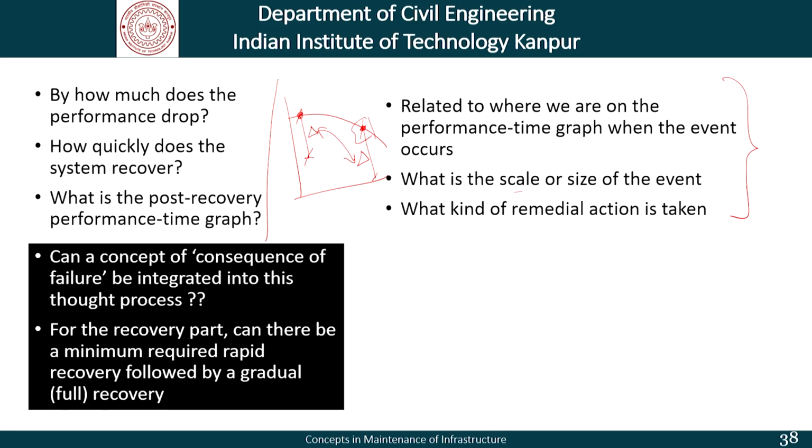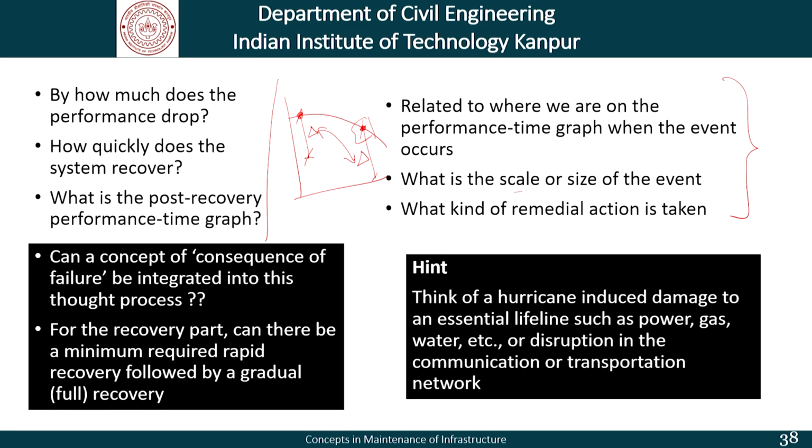Now, let me give you a hint as far as thinking about this process is concerned. Think of a hurricane. That hurricane induces damage to essential lifelines such as power, gas, water and so on. It could be disruption in communications or transportation network. The question in all these cases is, is there a minimum level where we must restore power, gas, water, communication, transportation, and then we can work towards a more gradual full recovery? Of course, this is preceded by trying to handle any injuries, any express damage that we see and so on.